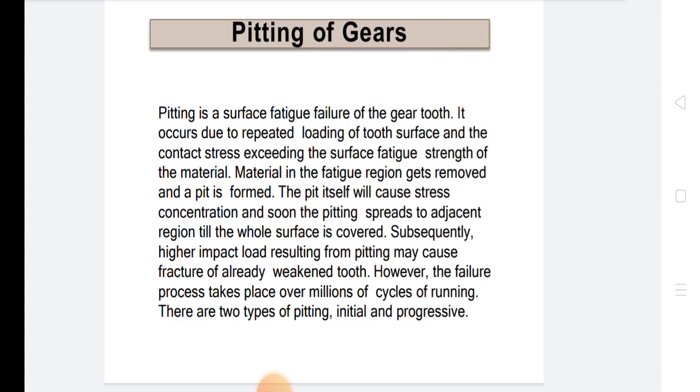Subsequently, higher impact load resulting from pitting may cause fracture of the already weakened tooth. However, the failure process takes place over millions of cycles of running. There are two types of pitting, initial and progressive.